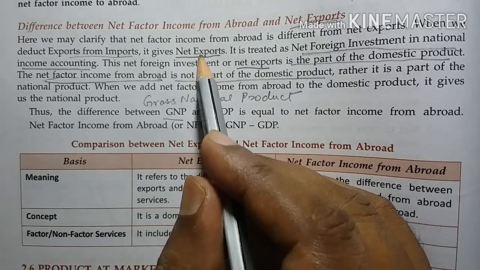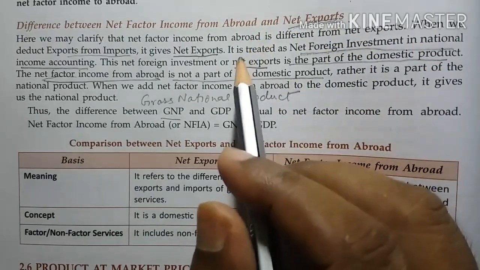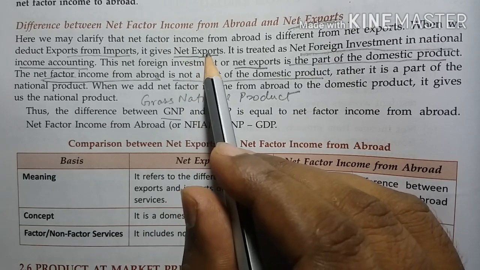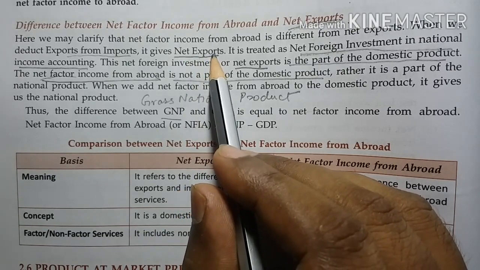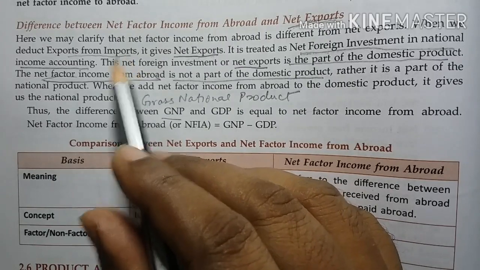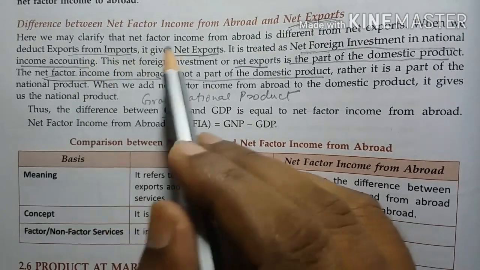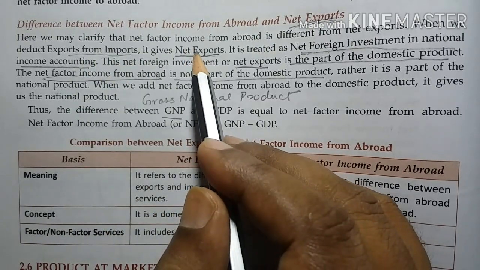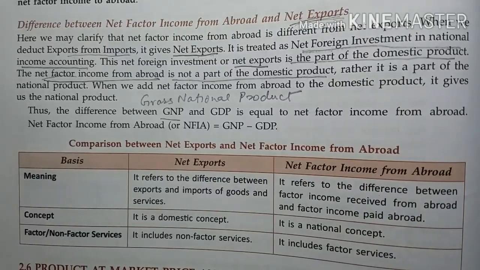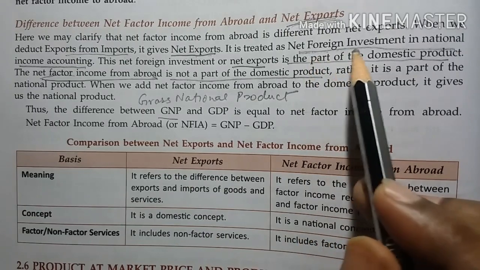It may happen that the value of exports is greater than the value of imports, so the value of net exports will be a positive figure. It may happen that the value of imports is more than the value of exports. In that case, net exports will be a negative figure. Net exports are also called net foreign investment.